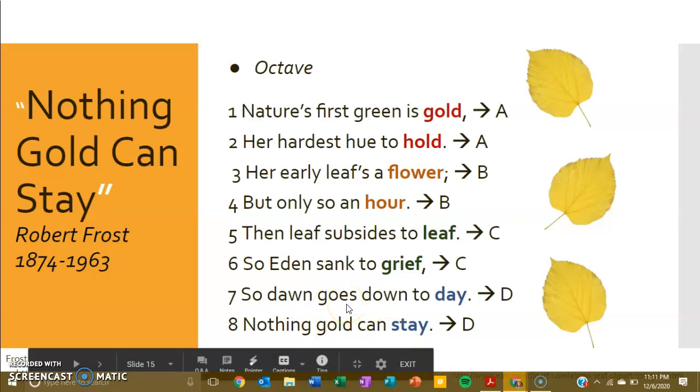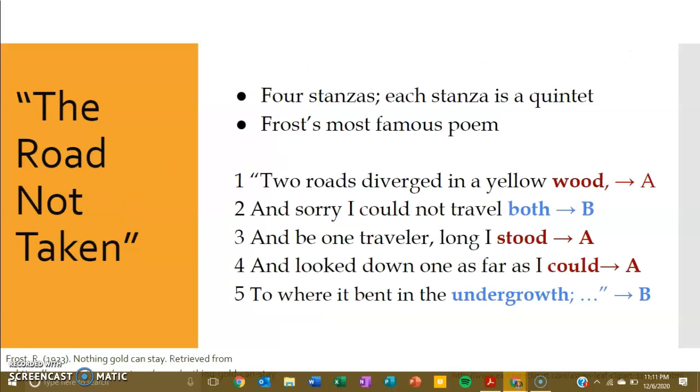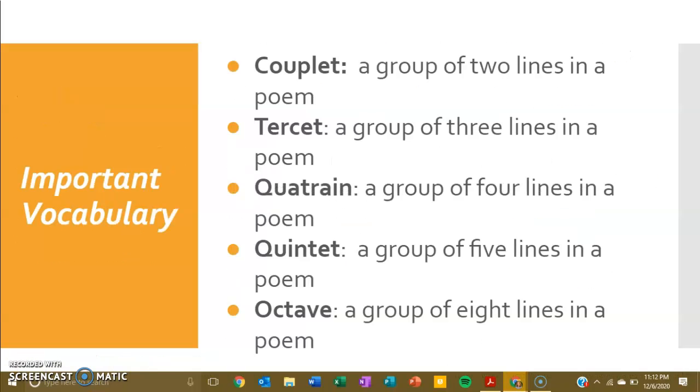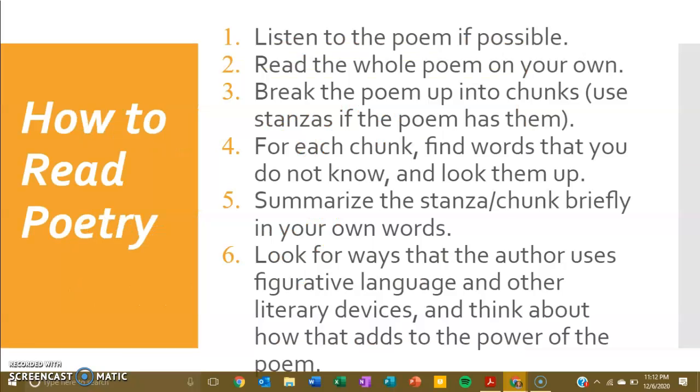All right, guys. So make sure that you go to your questions and you finish them all. Please also listen to the readings of these aloud. If I remember correctly, I think it's Robert Frost reading his own poetry. So if you follow those steps, which it's going to take me a hot second to get back there. There we go. If you follow the steps of how to read poetry, you should be able to break it down and really get some meaning of it.